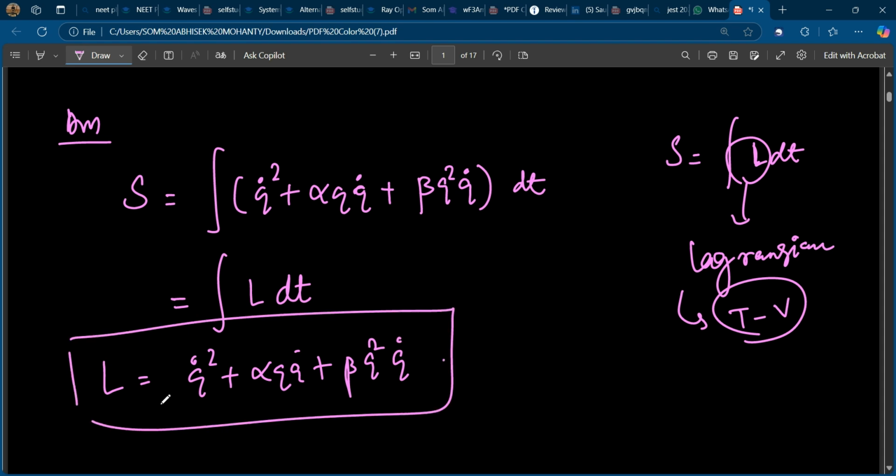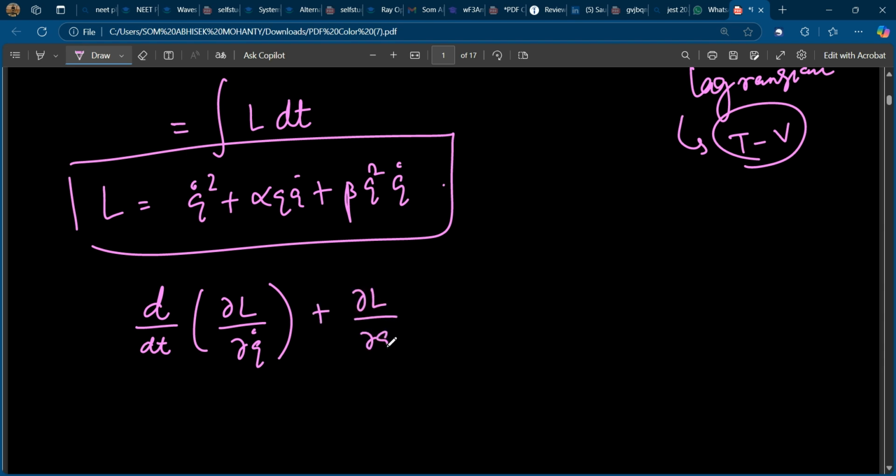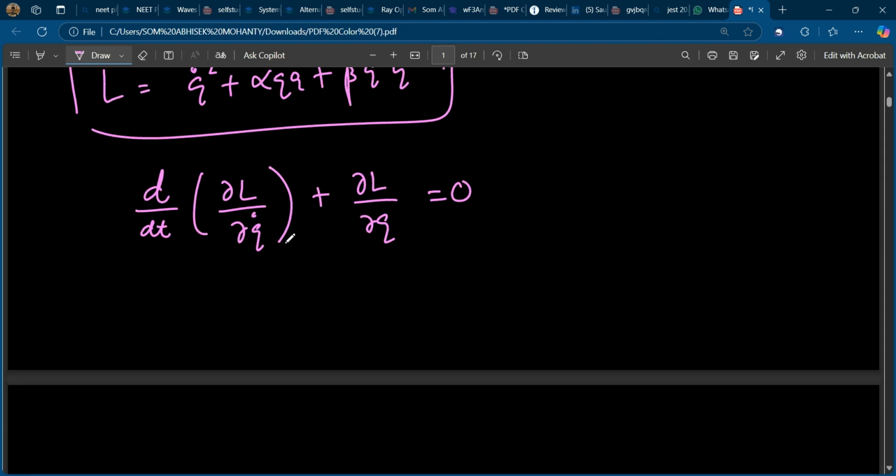From the Lagrangian we have to find the acceleration. We know the equation of motion: d by dt of del L by del q dot, plus del L by del q, is equal to 0. Let's calculate these terms.